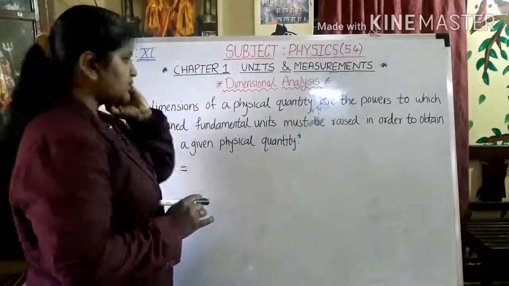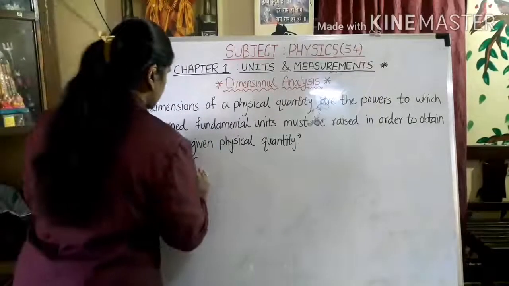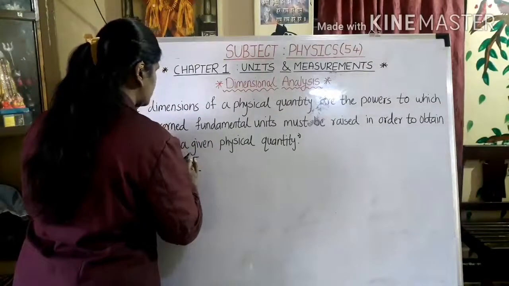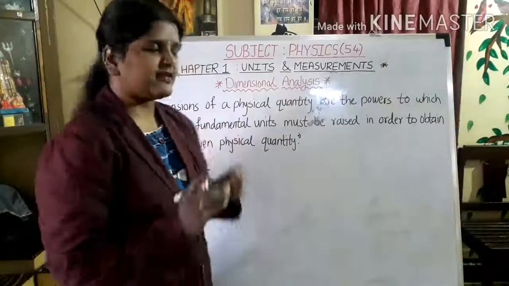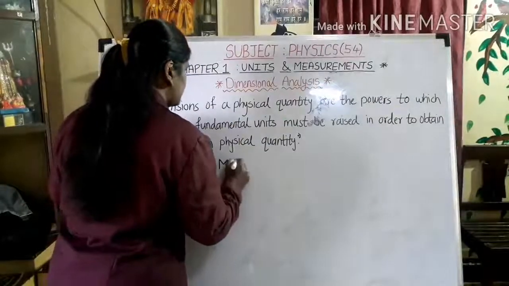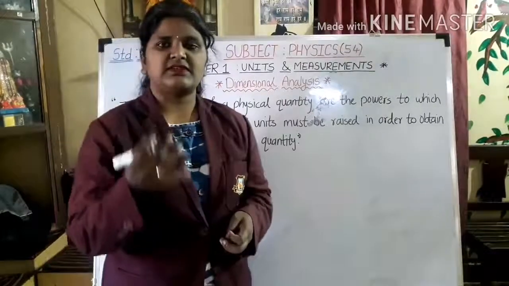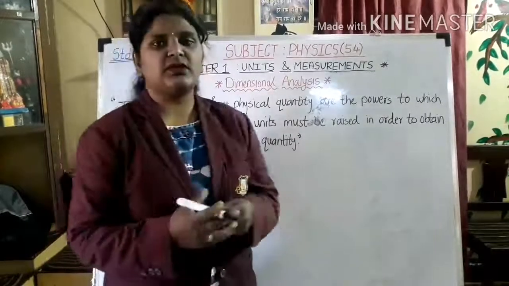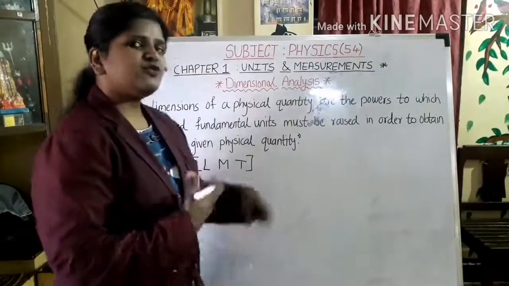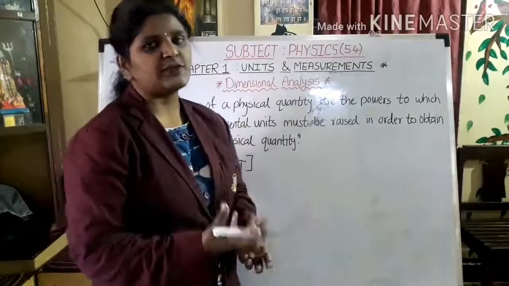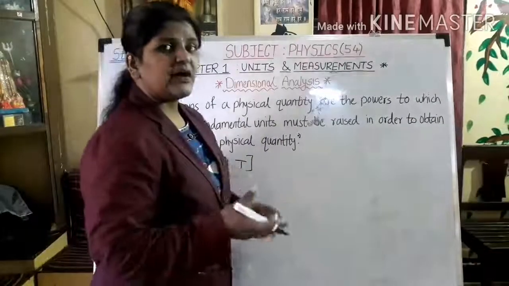So if we write down the dimensions for it, it should be written in a square bracket, using 3 basic fundamental quantities: length, mass and time. There are many more, but usually we denote it by the 3 of them. We are going to use many of them, and we will see examples so that you get the idea about it.